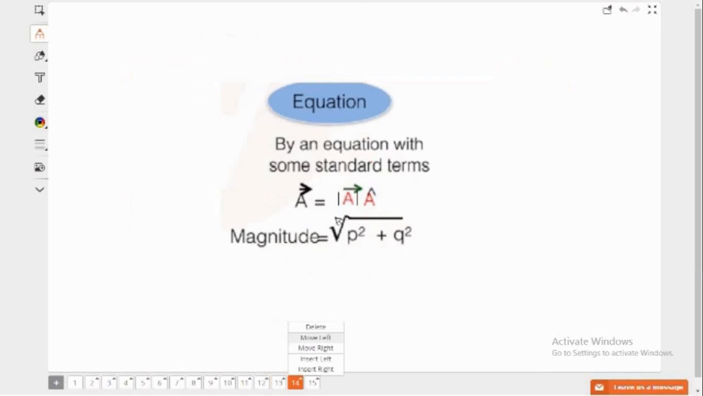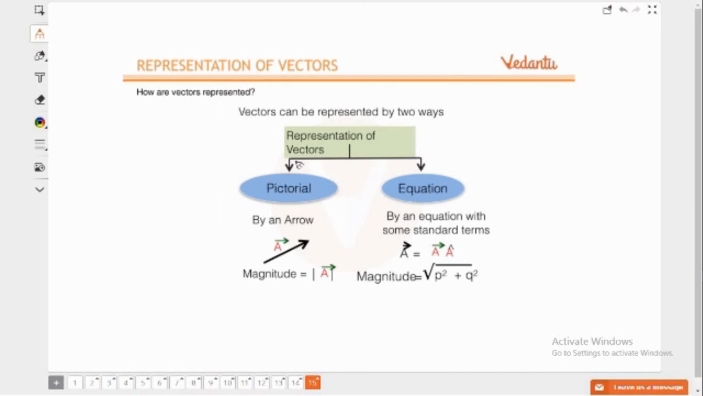Now comes the other way, which is in the form of an equation. In the form of an equation you can show a vector by its magnitude and its direction. Here this represents its direction and this represents its magnitude. And in the 2D plane you can calculate the magnitude of the vector like this. So this is the summary of how a vector is presented. So that's all.